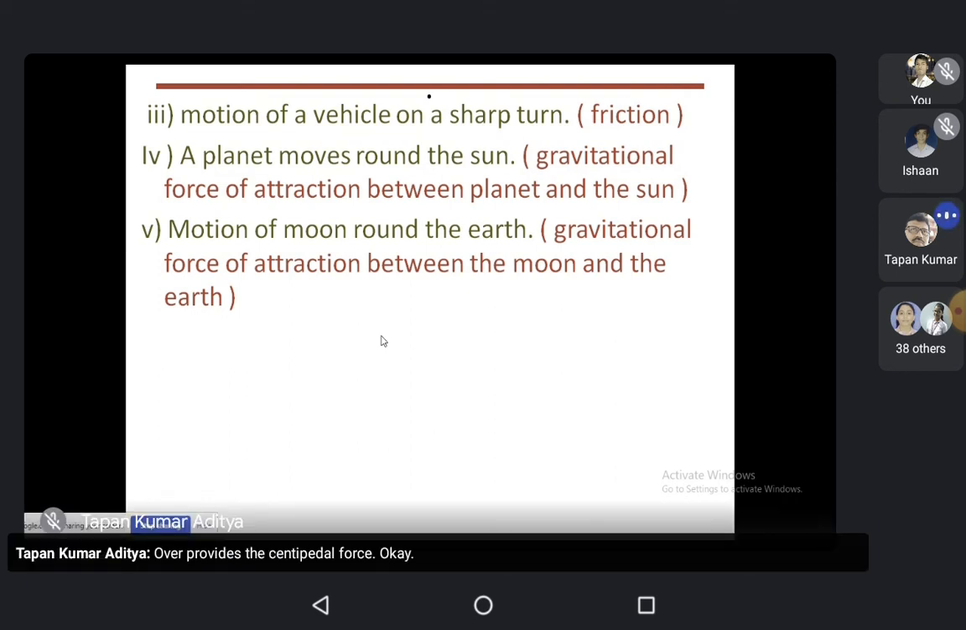Okay. Here, these three examples. Anyone having any doubt?